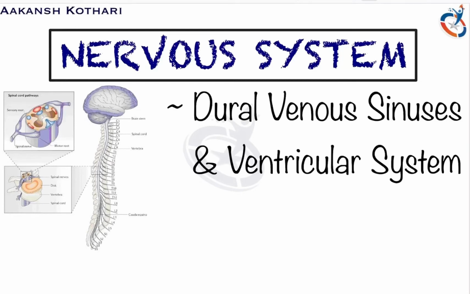In this module we will cover two important anatomical aspects of the nervous system, that is dural venous sinuses and the ventricular system of the nervous system.